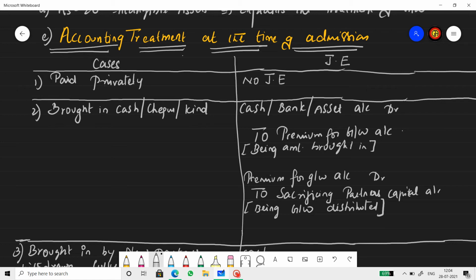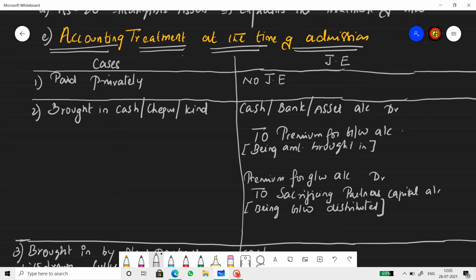Now before that, I would like to tell why a new partner has to bring in cash for goodwill or any money for goodwill. As I told you already, goodwill is an intangible asset which enables a firm to earn higher profit than the normal profit earned by other firms in the same industry. So when the company is eligible enough to earn an extra profit, what is it because of? It is because of the effort of the existing partners or the old partners. So it arises due to the effort made by the existing partners in the past.